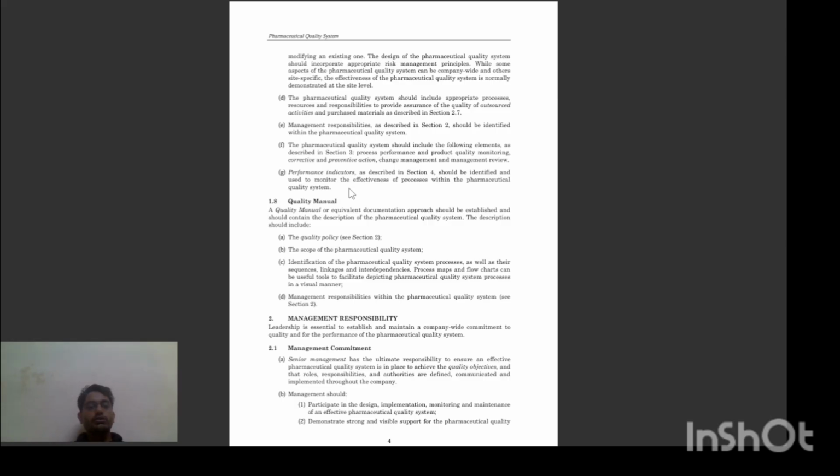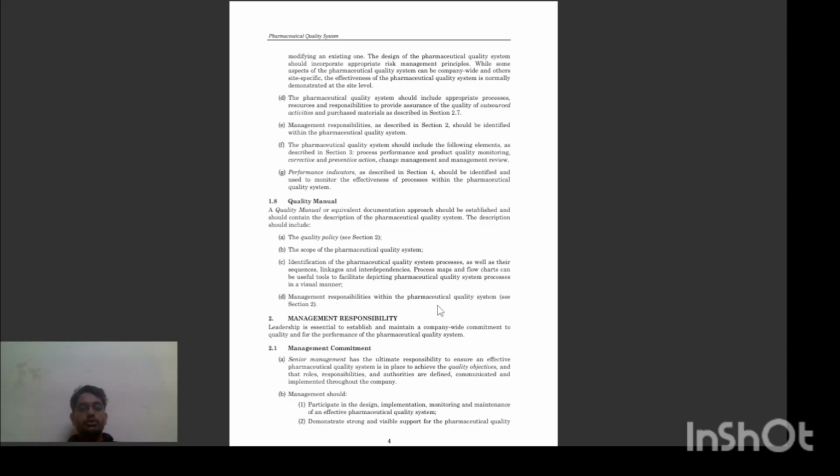Then the quality manual, or an equivalent documentation approach, should be established and could contain the description of the pharmaceutical quality system. The description should include the quality policy. The quality manual should include the quality policy, the scope of the pharmaceutical quality system, and identification of the pharmaceutical quality system processes, as well as their sequences, linkages and interdependences. Process maps and process charts can be useful to facilitate representing quality system processes in a visual manner.